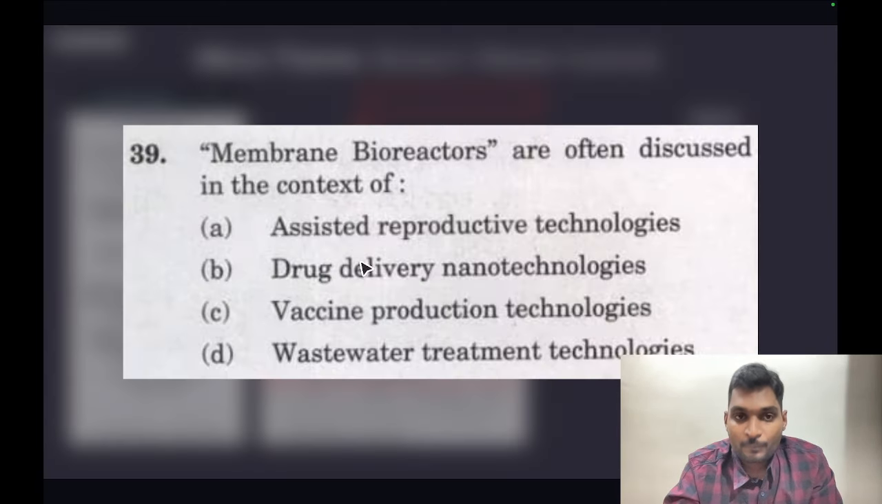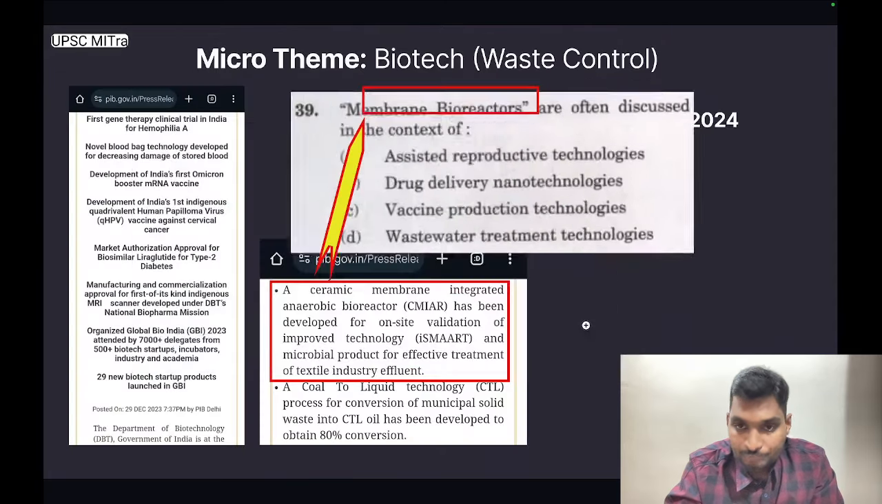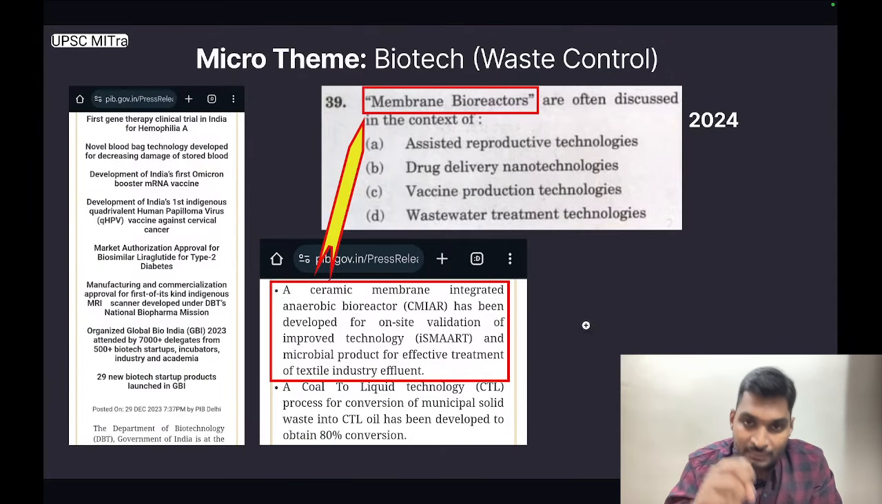This was the question. Membrane bioreactors are often discussed in the context of, and the correct answer is D, wastewater treatment technologies. So, direct information picked up and the question was framed pretty directly at level 1 IB anchoring.